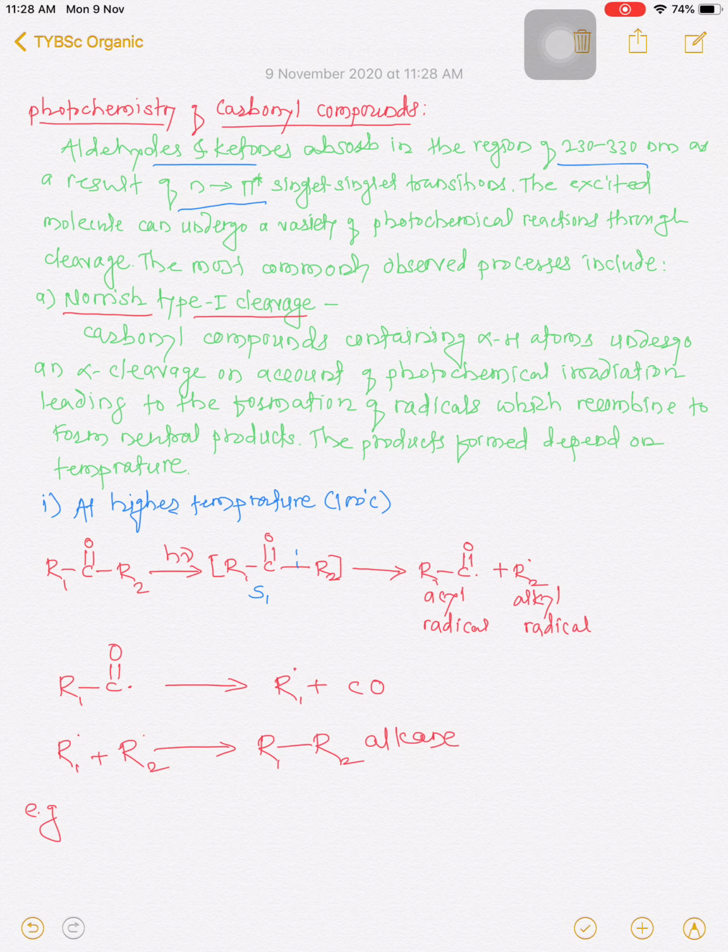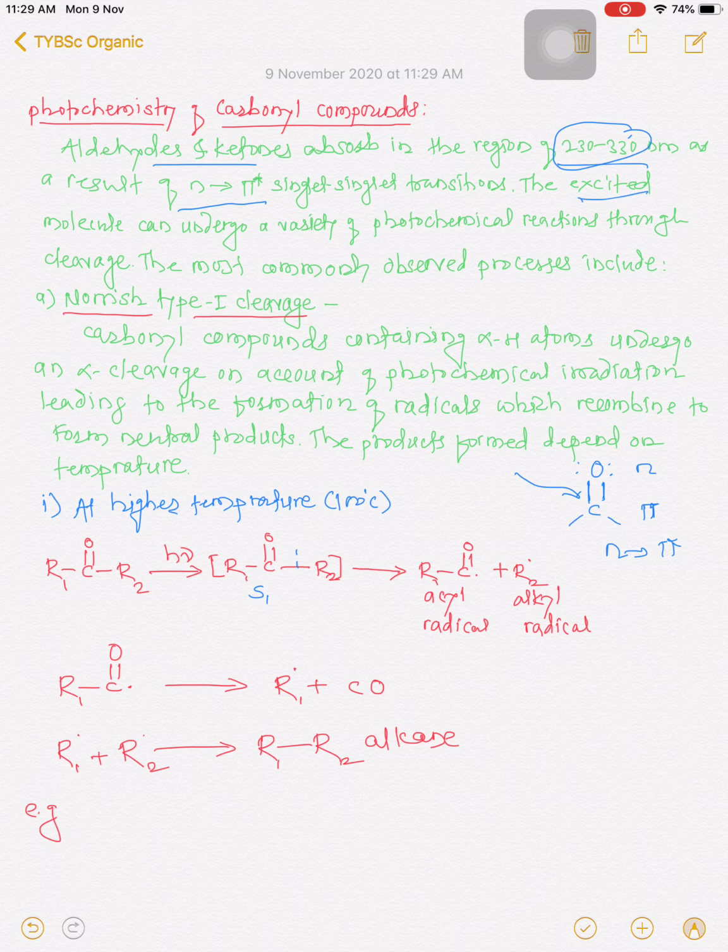So these carbonyl compounds, you know what is the carbonyl functional group? It has carbon double bond oxygen. So oxygen has two lone pairs of electrons. These lone pairs of electrons are nothing but the non-bonding electrons, and the double bond between carbon and oxygen is a pi bond. So when this molecule absorbs ultraviolet radiations in the range of 230 to 330 nanometer, there is a possibility of pi to pi star transition along with n to pi star transition. So the photochemistry of carbonyl compounds takes place in this case with n to pi star singlet transition.